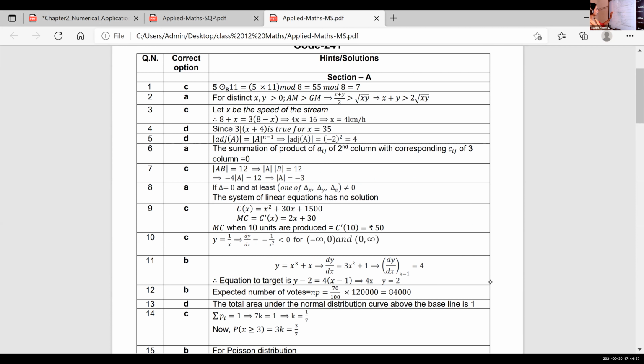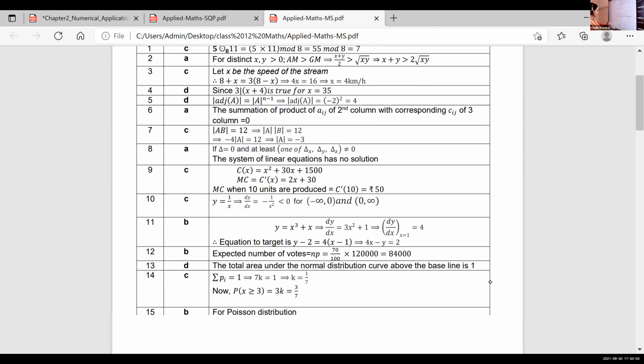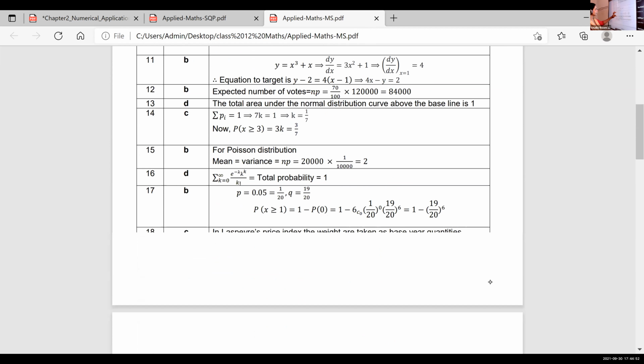If delta is 0 and at least one of delta x, delta y, delta z is not equal to 0, it means the given equation has no solution. In other words, we can say it is inconsistent. No solution. Then what about the next question?